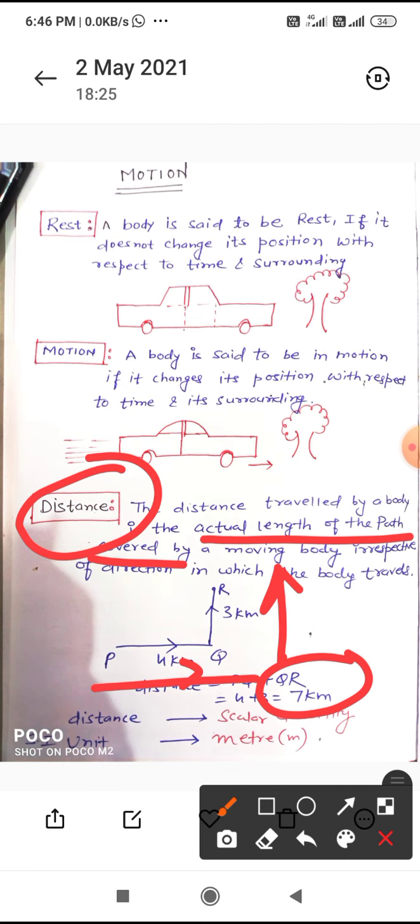And what is a scalar quantity? Scalar quantity means it has only magnitude, no direction, only magnitude. And unit, what is the unit? Meter. Means 4 meter, 5 meter. This is the SI unit. It has other units also, kilometer, centimeter. But when you are asking about the SI unit, then it is the meter.